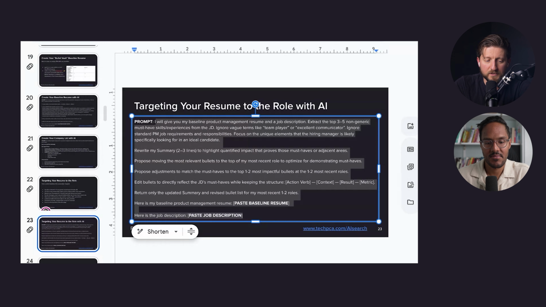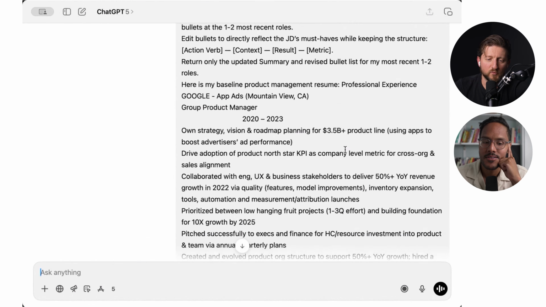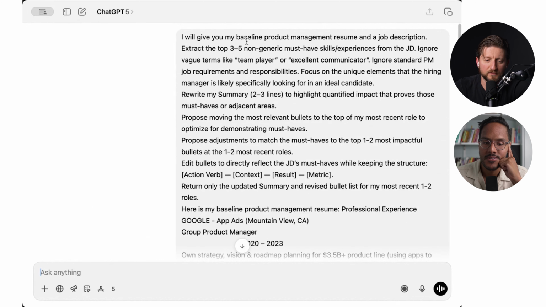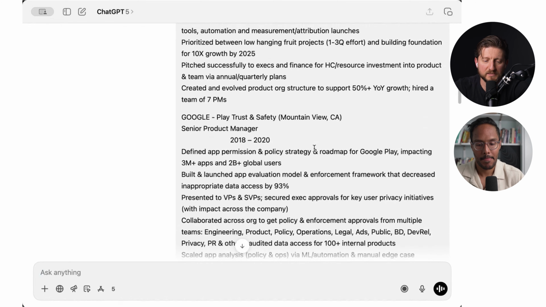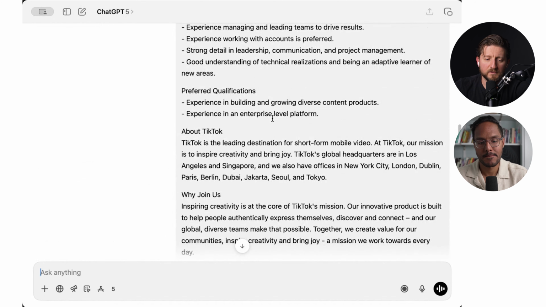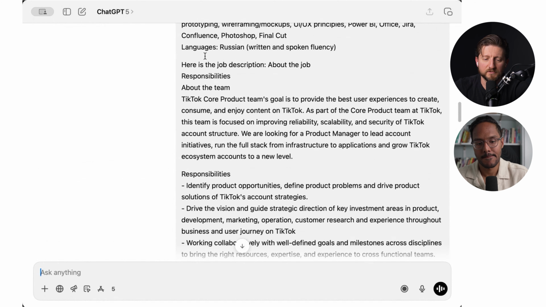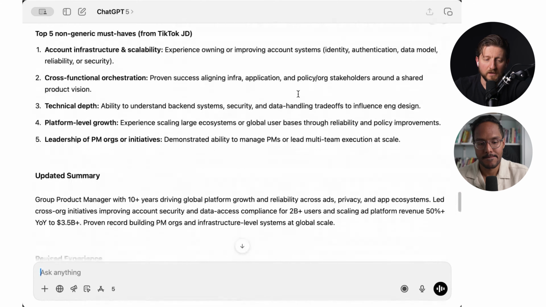Okay, I will give you, paste baseline resume. Let me pull that. I'm just going to show you the full prompt when we're done. All right, so this is the prompt. This is our prompt, right? I'll give you my baseline resume. Here's my baseline resume, and I gave it the baseline. And then here are the job description. Here's the job description. Then we copied and pasted everything from there. And here's what we got.